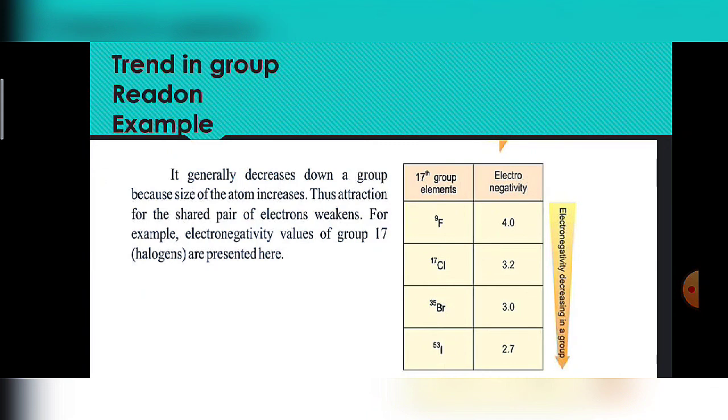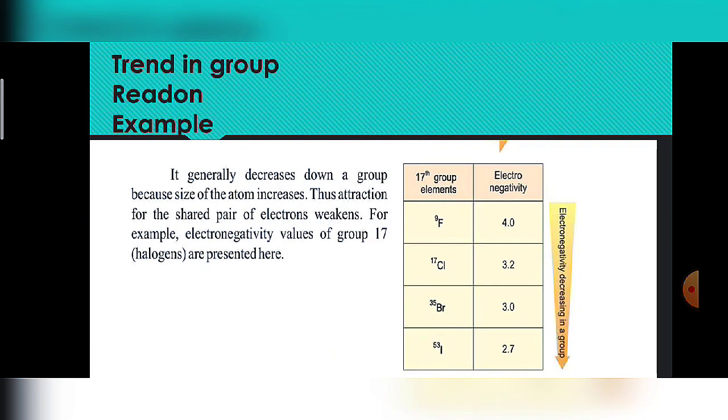Next is the heading trend in group, and it generally decreases down a group. That's the first heading, and the second heading is reason, which starts from here: because the size of the atom increases and thus the attraction for the shared pair of electrons weakens. The third heading is example. For example, electronegativity values of group 17 halogens are presented here. Fluorine is more electronegative than chlorine, bromine and iodine, which has 2.7 electronegativity.